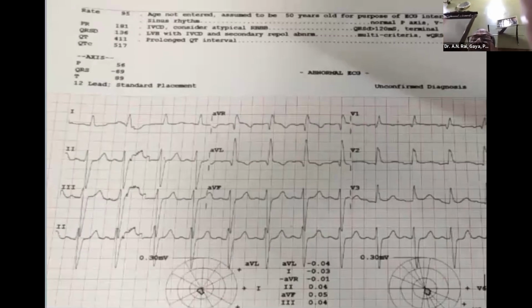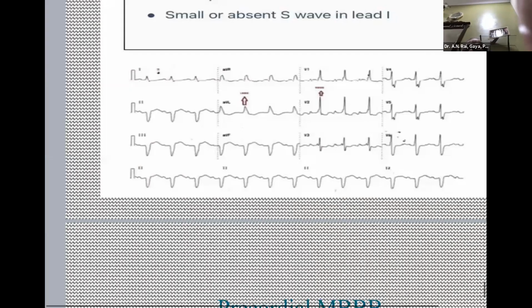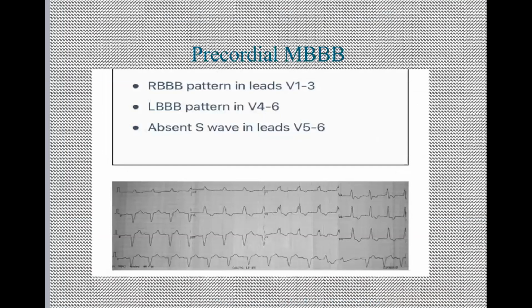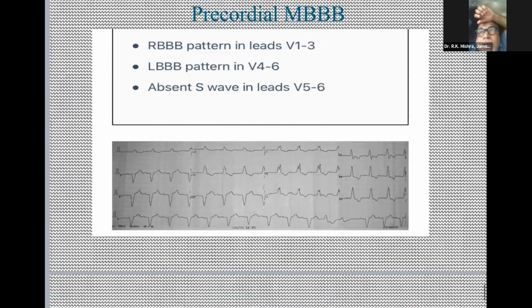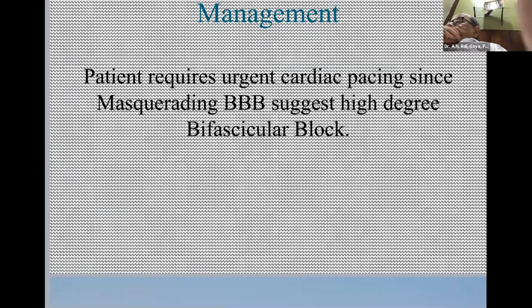The second is precordial, where there is an RB pattern in lead one and absent in V5, V6, where there is an LBB pattern. Management is that the patient requires urgent cardiac pacing. So these are the short cases.